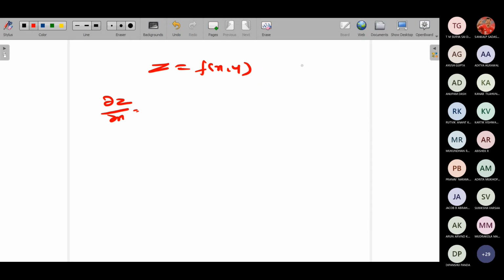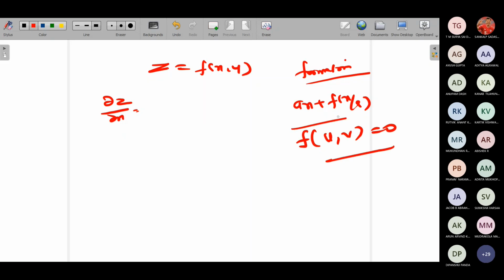Okay. So in the first part we have seen formation of PDE. Formation of PDE by three types we have seen. One is by eliminating arbitrary constants, and the second one is by eliminating arbitrary functions. In the function we had different types. One was something like ax plus f of some x by a. The other one was a function involving some u comma v term equal to 0. So these were the two types we had in the formation of PDE. Okay. So when you have formed the PDE, the next topic we are seeing is solutions of PDE.